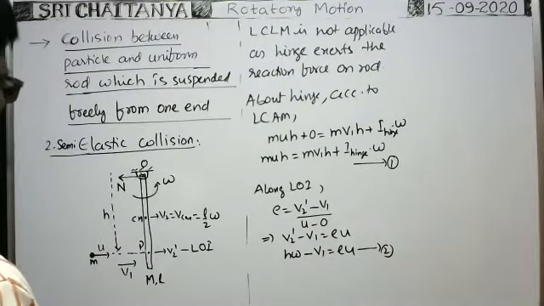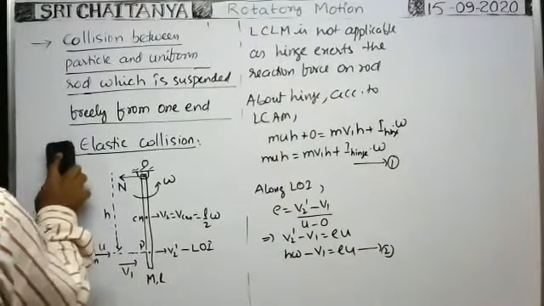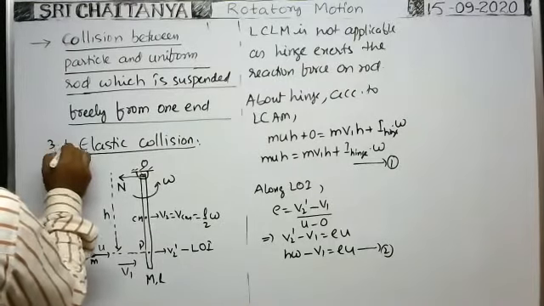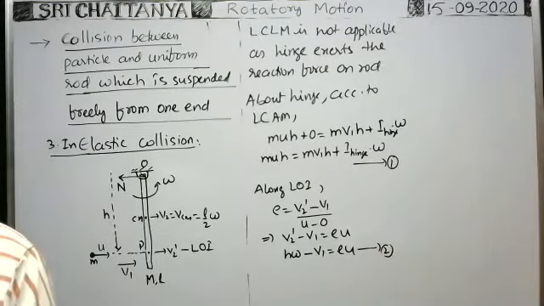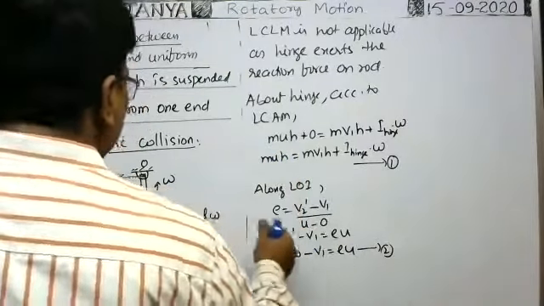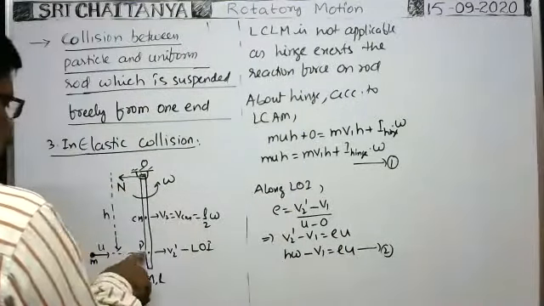This is about semi-elastic collision. Next, the third case: when inelastic collision takes place between them. Whenever inelastic collision takes place, definitely after collision the two particles stick together. The particle and rod stick together; the particle sticks to the rod at this point.